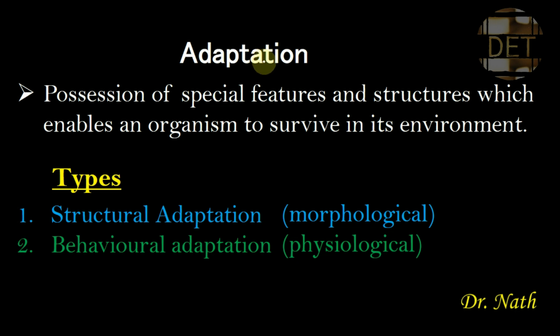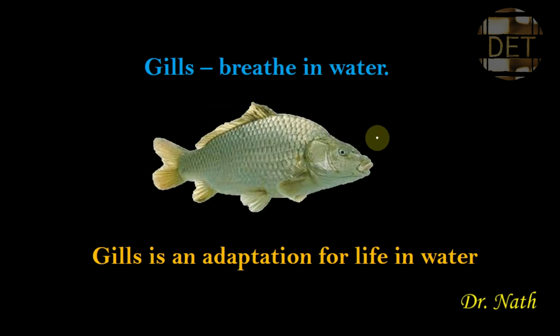What is adaptation? Adaptation is the possession of special features and structures which enables an organism to survive in its environment. In this fish, for instance, the gill is a structure that enables the fish to breathe in water.